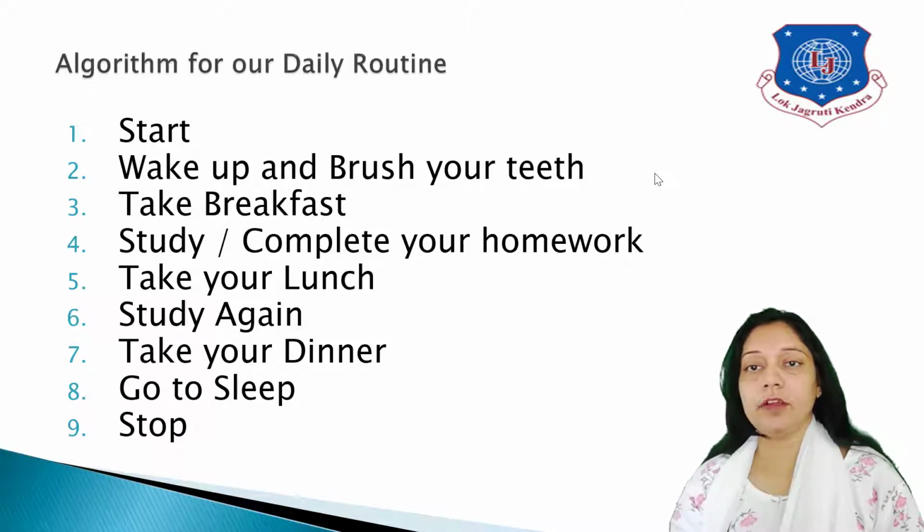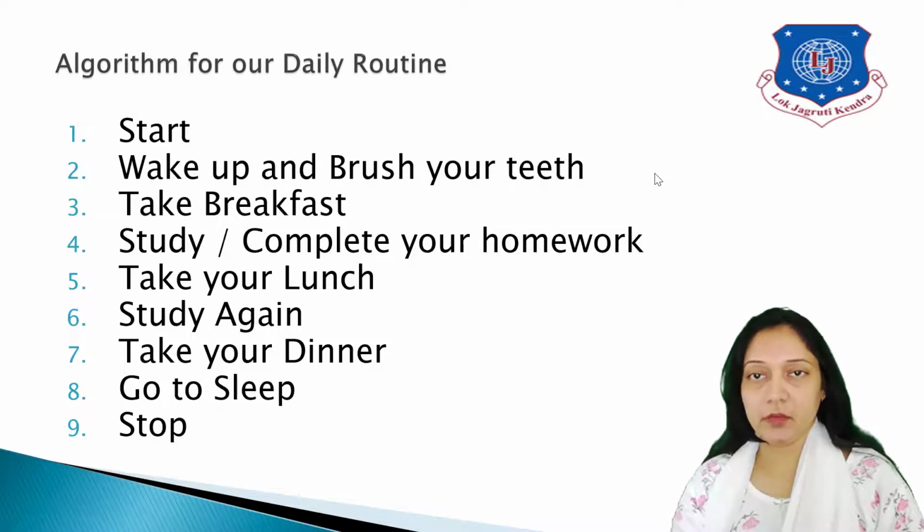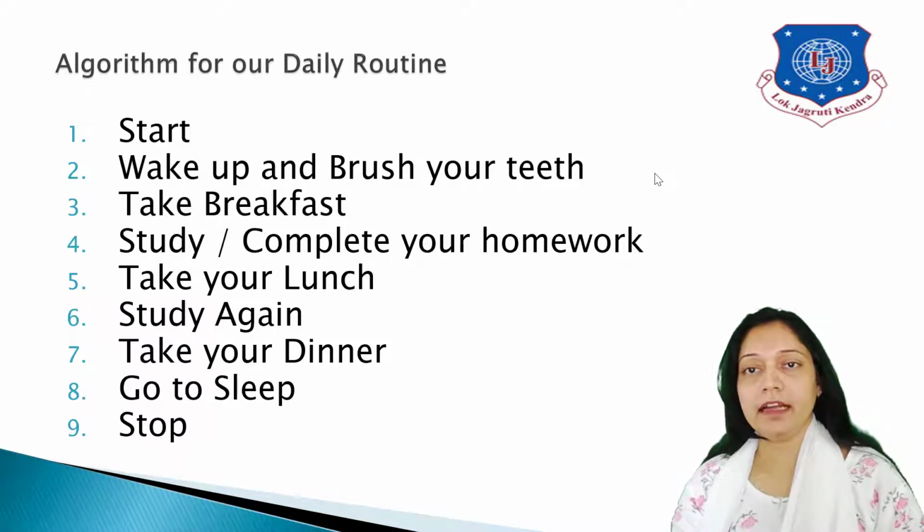After brushing, we'll take the breakfast. Then study or complete your homework. Then we'll have lunch. The next step would be to study again. Then afterwards we'll have dinner and go to sleep, right? And then the last point should be the stop point. So this is our algorithm for a basic daily routine, right? Writing it stepwise, 1, 2, 3, 4, starting with start and ending with stop.